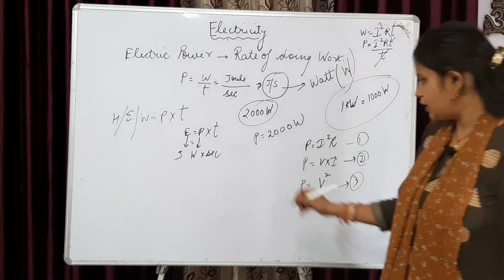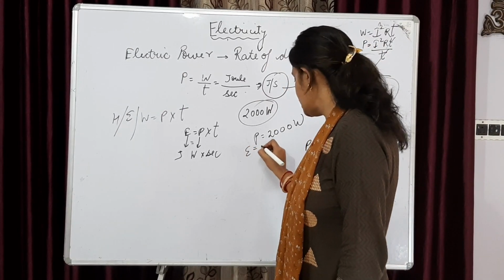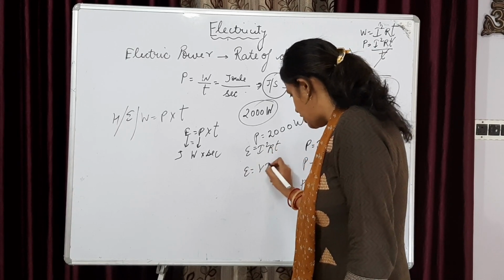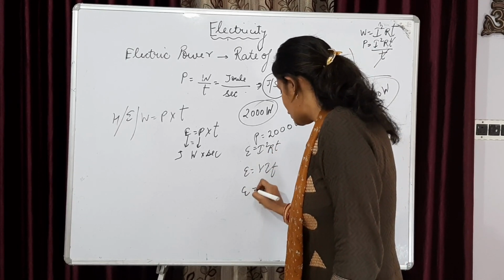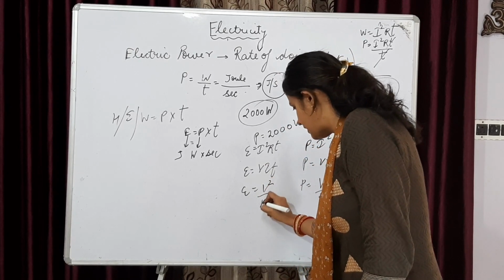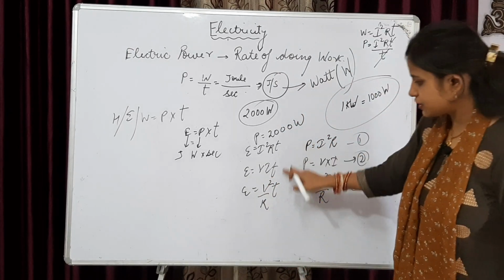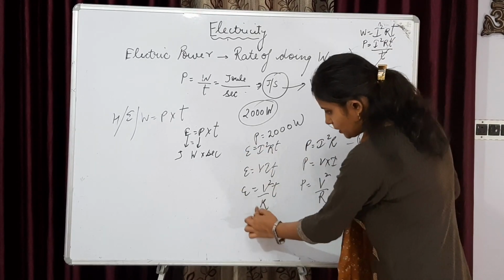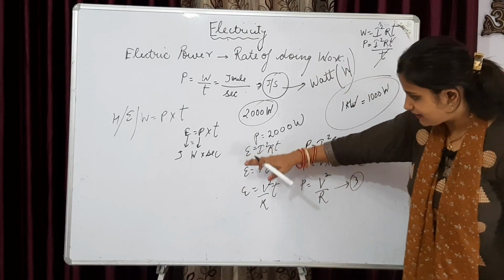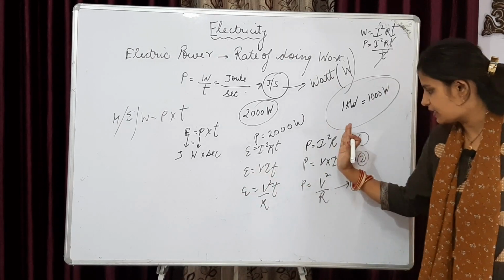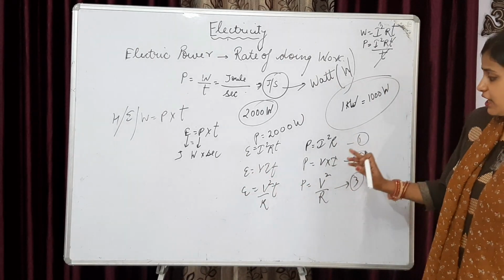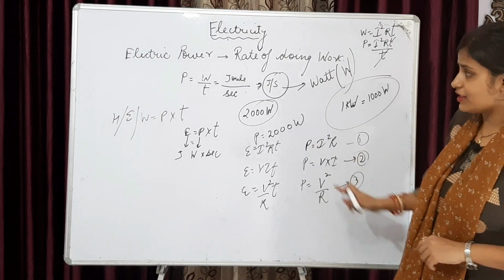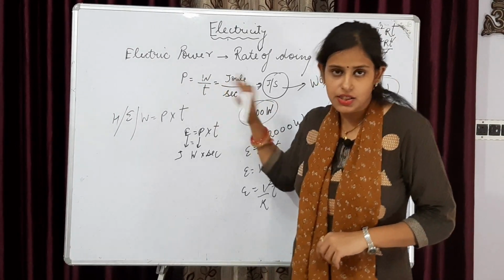कहाँ से आए ये फॉर्मूलेस? ये फॉर्मूले आए हैं, एनर्जी इज I square RT था, एनर्जी इज VIT था, and energy is also equal to V square by R into T. From these three formulas, we have generated power, because power is energy upon time. When you divide by time in all three formulas, you will get these formulas. So we have 4 formulas of power, these 3, and the other one is work upon time.